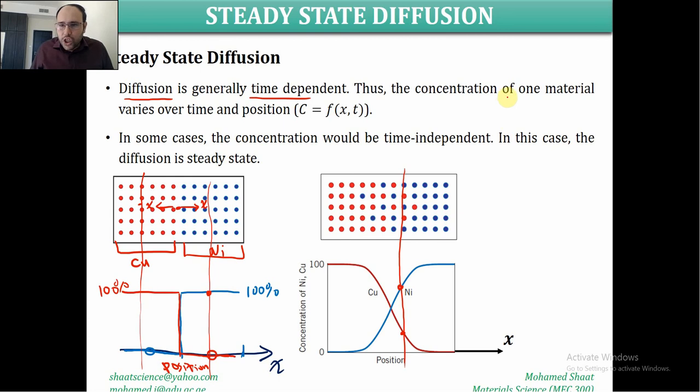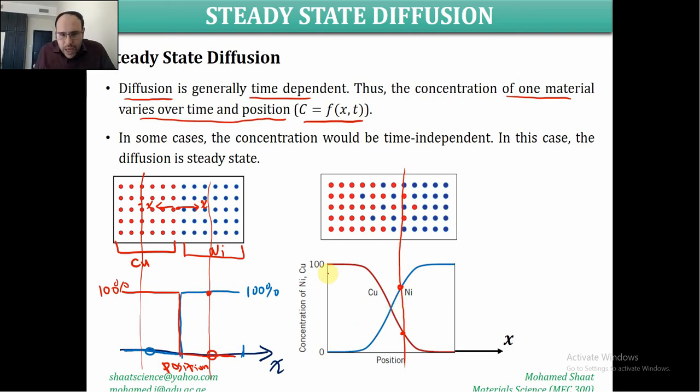Thus, the concentration of one material varies over time and position. It varies as a function of x and t. What is x? This is the position, and t stands for the time. So this means the concentration of copper, for example, should be a function of x and time. Forget about the time for now; it is a function of x.